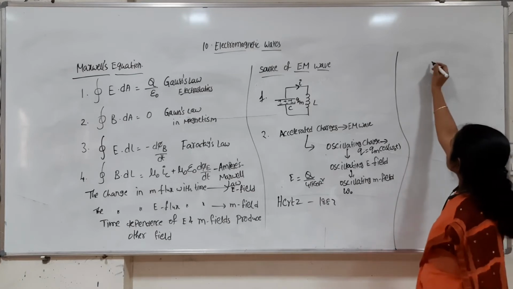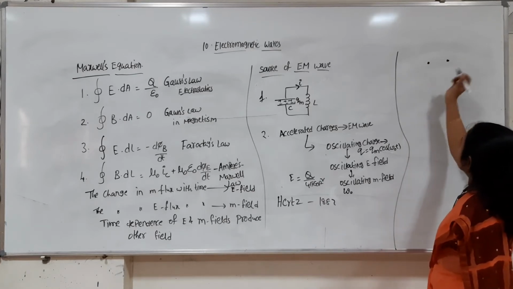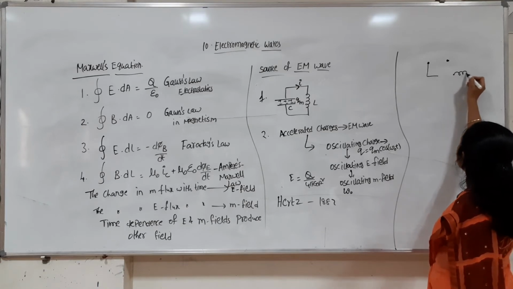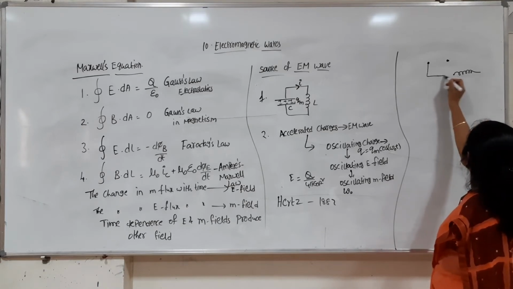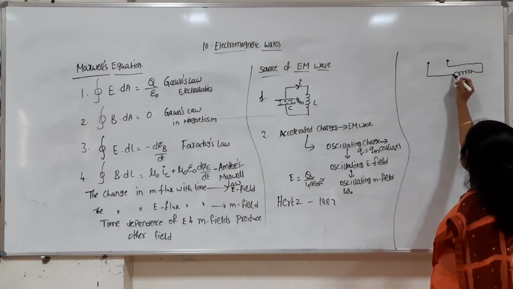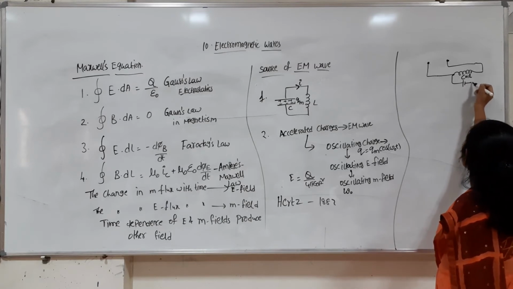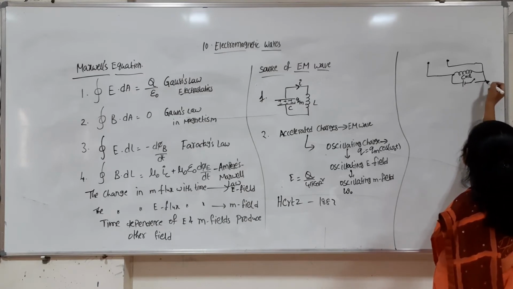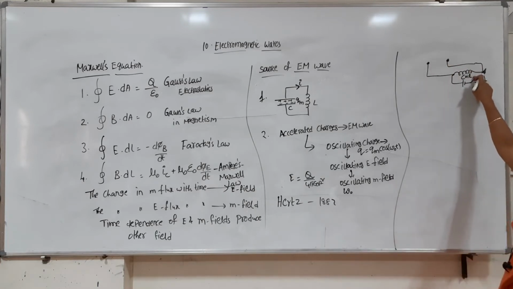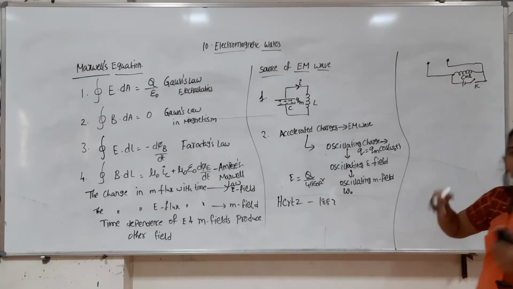So this is a Hertz experiment having two metallic spheres, and these metallic spheres are connected to a high tension coil. This high tension coil, nothing but an inductor, is connected to a high voltage battery via the key. See here, this is a high tension coil having more number of turns.